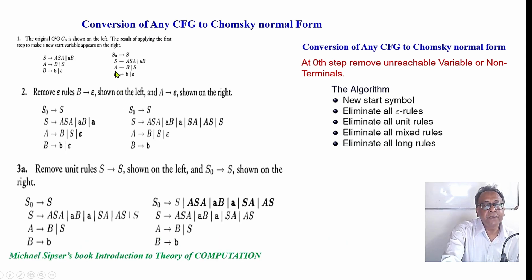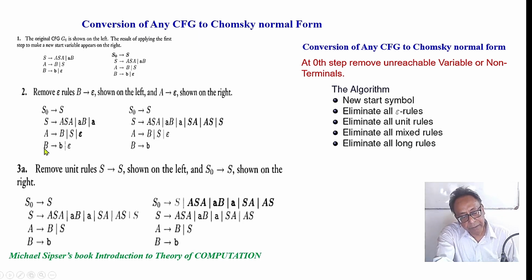Then after this first step, you remove B to epsilon. When you go for B to epsilon, do not try to remove B to epsilon and A to epsilon together. You should delete one rule at a time. You take B to epsilon, then in all the places where B is there, you can put epsilon.